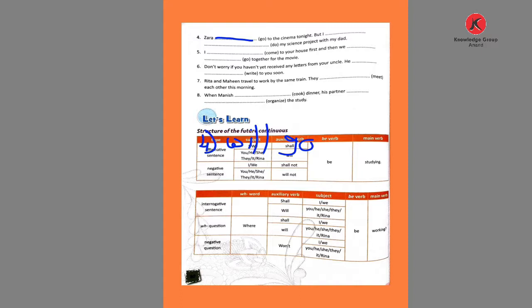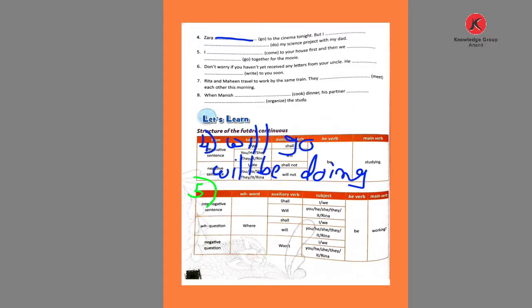But I blank doing, so my science project with my dad. So with my dad the process is going on. So what do we write? Will be doing. Will be doing. Now the fifth one.